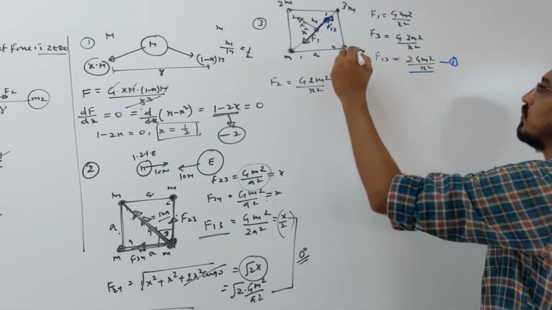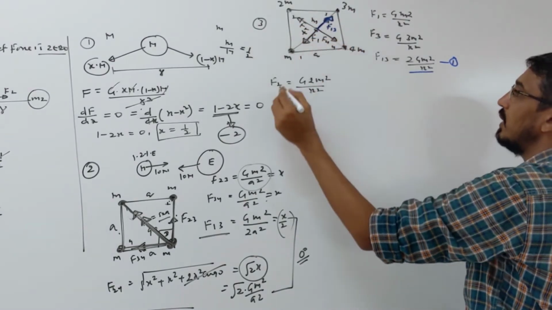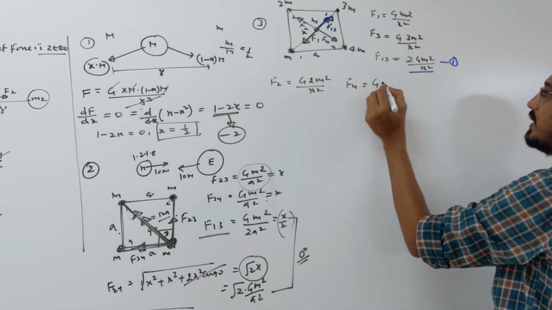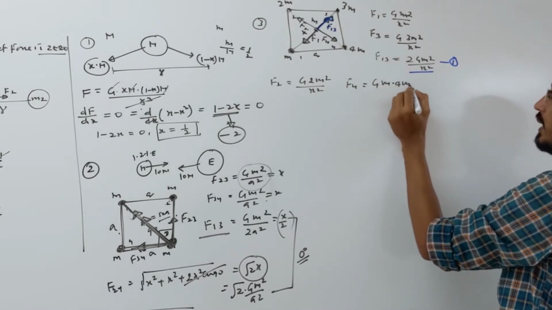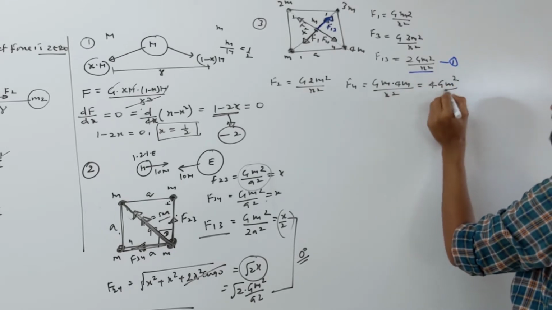Then what is the force between 4m and 2m? That will be attractive in this direction, which I am calling F4. So what is the F4 value? F4 will be G, that mass m, and 4m, by x square, or say 4 times G m square upon x square.